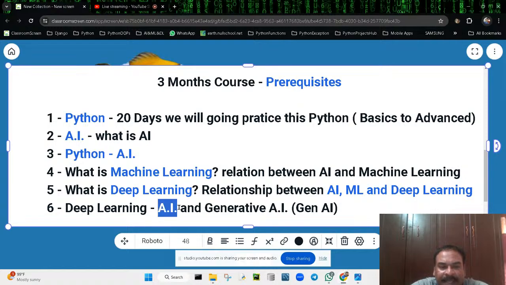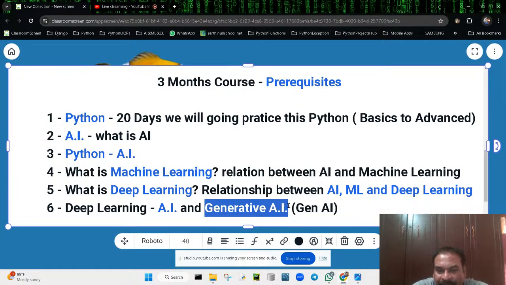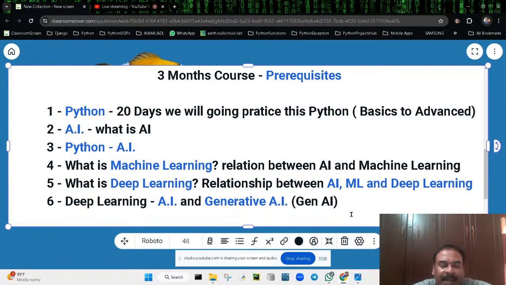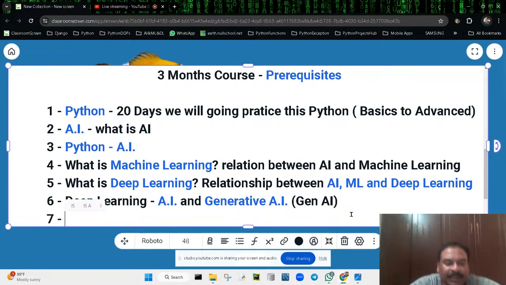Again, the thing is divided into two different parts. I'm going to show you today itself. I'm not going to show the entire subject, but where to start and where to finish and what the prerequisites are. This comes under prerequisites. Gen AI, we simply call it Gen AI. What AI and Gen AI are, we are going to see now. And the seventh step is how we can create our own kind of text.